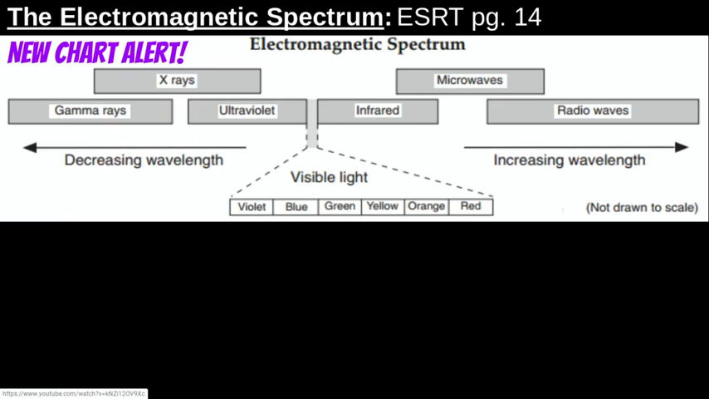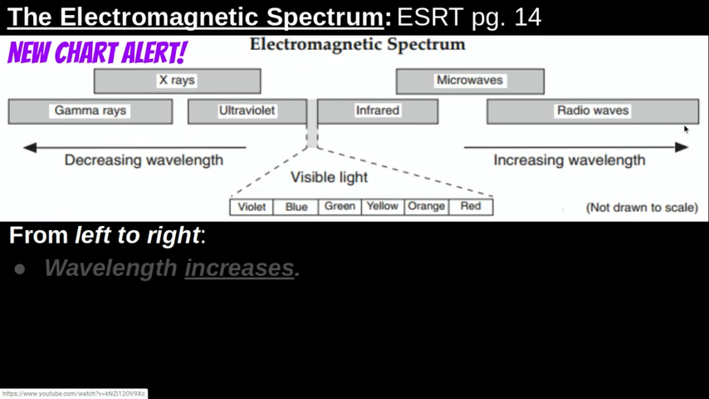So here we can see some of those types of radiations we just talked about. We have gamma rays all the way to the left, followed by X-rays, ultraviolet. This little sliver here in the middle is called visible light. Then we have infrared, microwaves, and radio waves. So as we go from left to right on this chart, our wavelength is increasing.